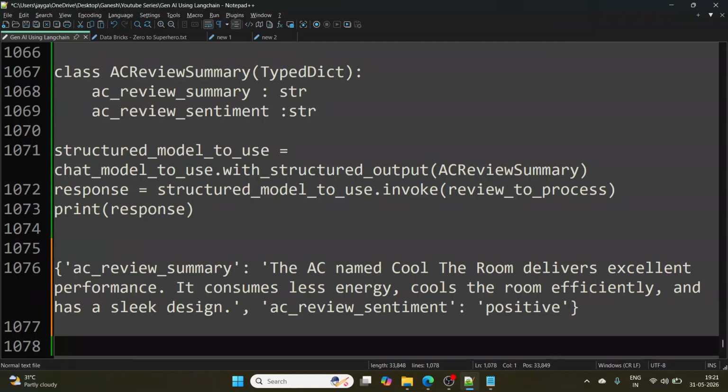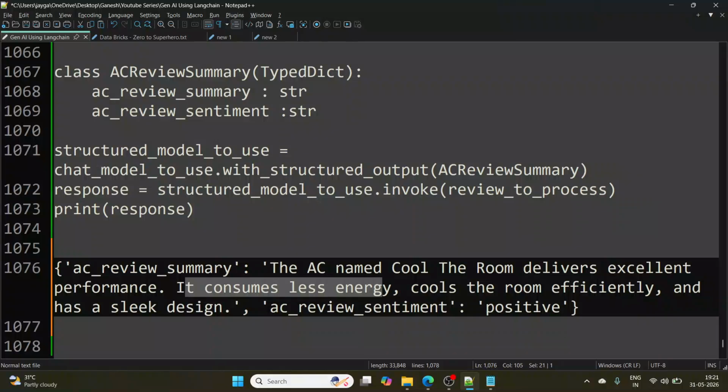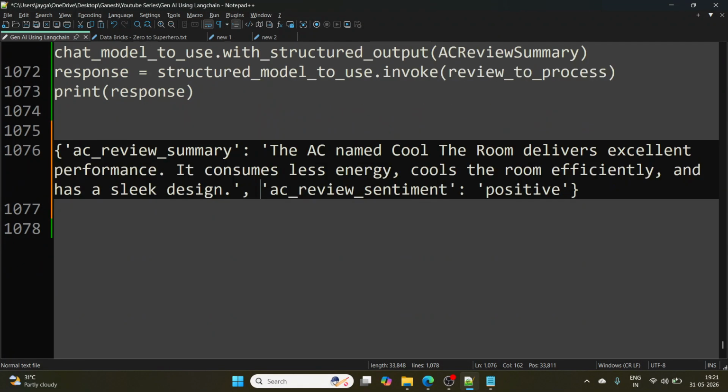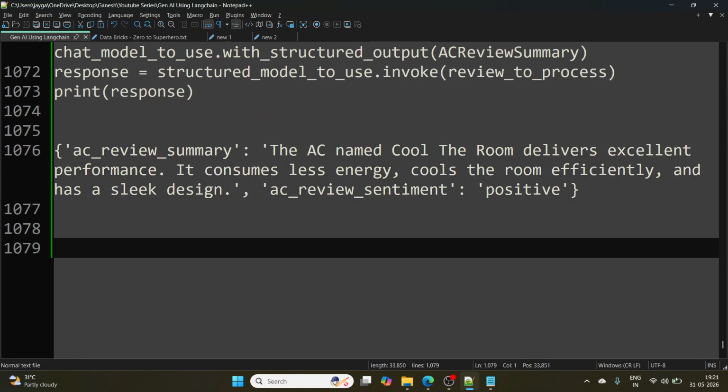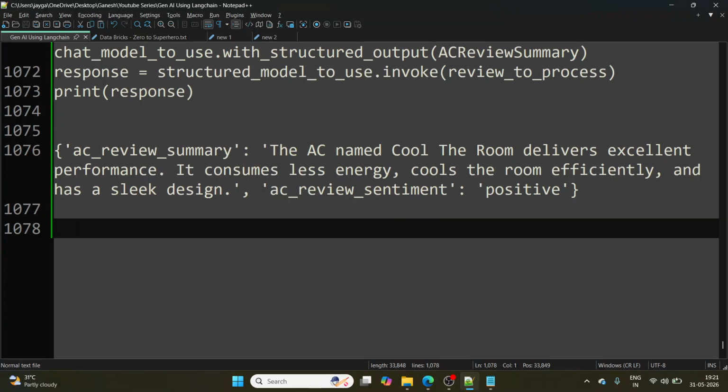So output is AC review summary. The AC named cool. The room delivers excellent performance. It consumes less energy, cools the room efficiently, and has slick design. Okay. AC review sentiment is positive. Right. So this is the simplest way to get structured output in langchain using the with structured output function.